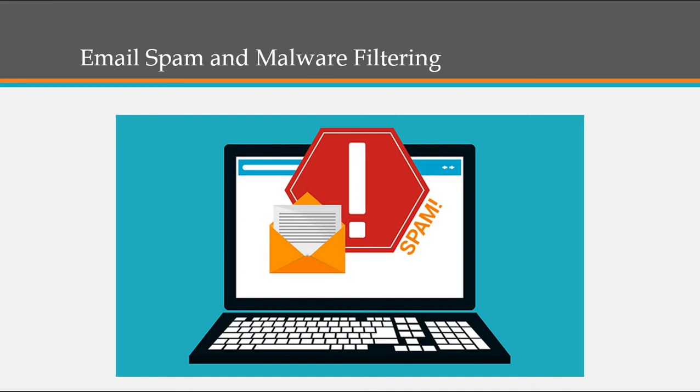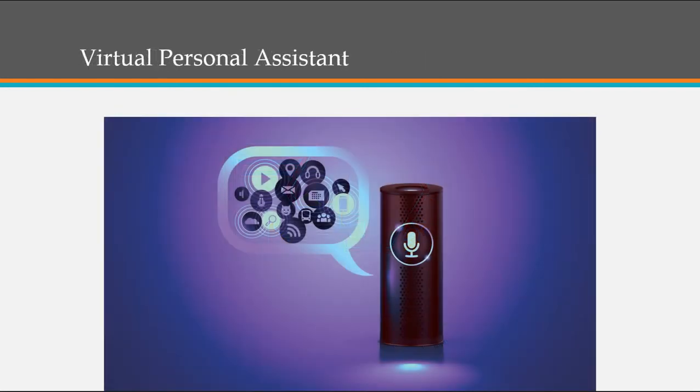Some spam filters used by Gmail are content filter, header filter, general blacklist filter, rules-based filter, and permission filters. Machine learning algorithms such as multi-layer perceptron, decision tree, and Naive Bayes classifier are used for email spam filtering and malware detection. Number 7 is a virtual personal assistant.